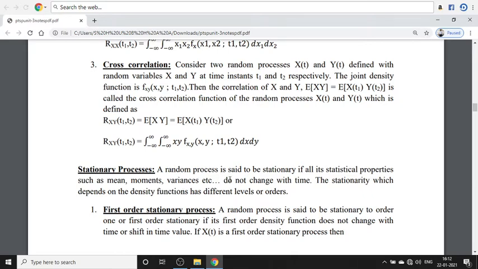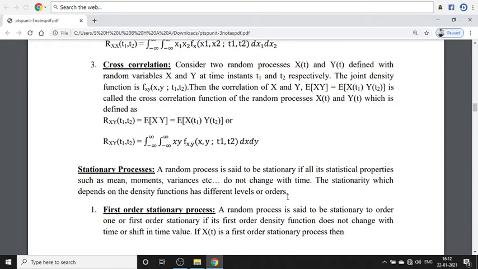A random process is said to be stationary if all the statistical properties, which include the mean, autocorrelation and cross correlation, such as mean, moment, variance, etc., do not change with time. Then that is called a stationary process. The stationarity, which depends on the density functions, has different levels of order.